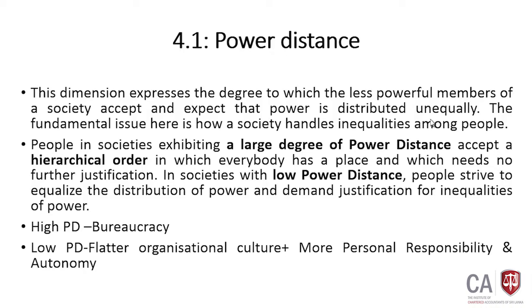If the power distance is too high, that means there is a huge gap between top level and the low level, for example. Then the model you want to apply will be different from a low power distance model.